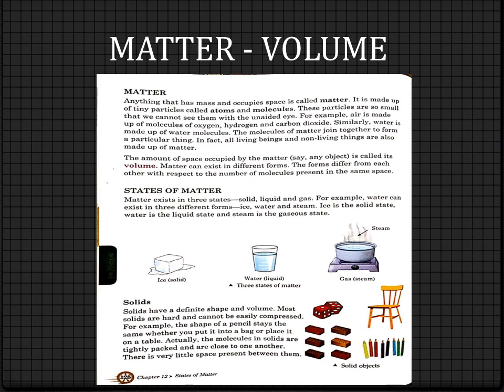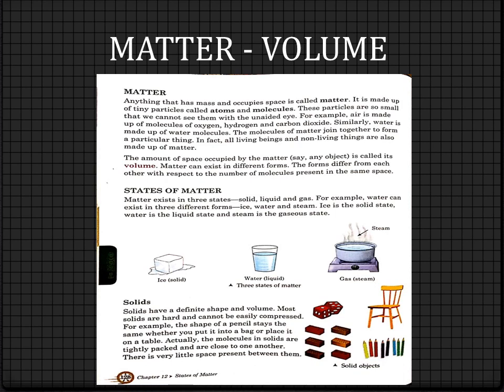In fact, all living beings and non-living things are also made up of matter. We, the other animals, the plants, all of them, and the non-living items around us, all of them are made up of matter. Clear to all? So matter is very important.